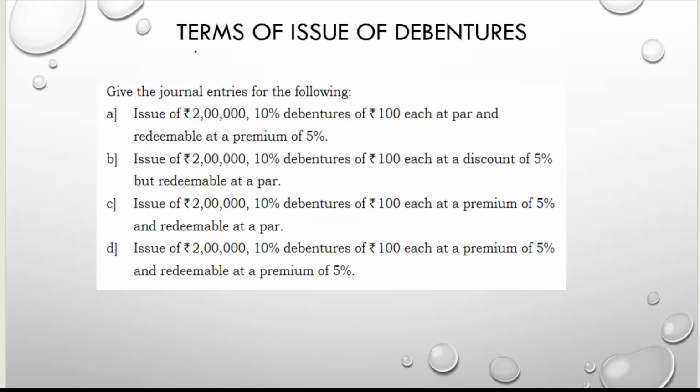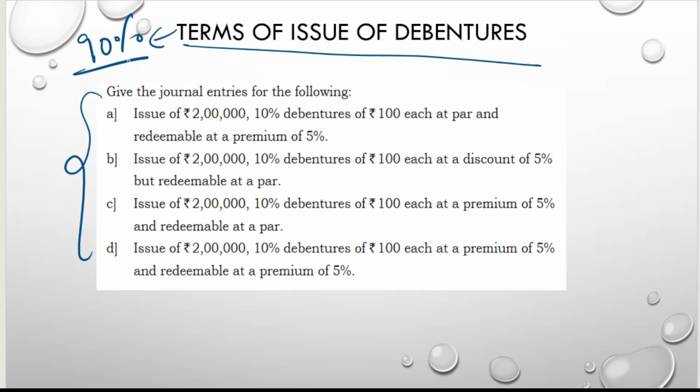See, I told you terms of issue of debentures. I hope you people have seen this. This terms of issue of debentures, 90% you are going to get this problem only. Only a 10% chance you are going to get the debenture interest. Okay, so here in terms of issue of debentures, they will give you the information like this. Here they will give you 4 points. For each one you have to pass 2 journal entries, 2 entries for each transaction. So in total 8 entries you have to pass here. That's it.